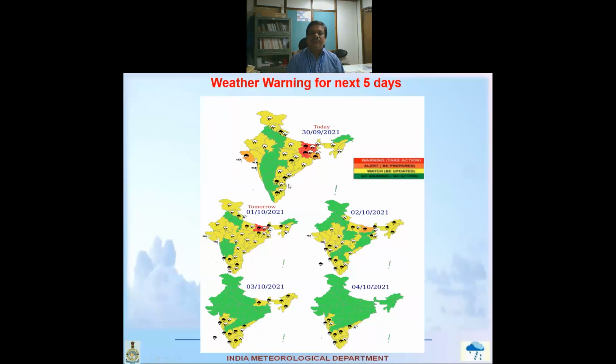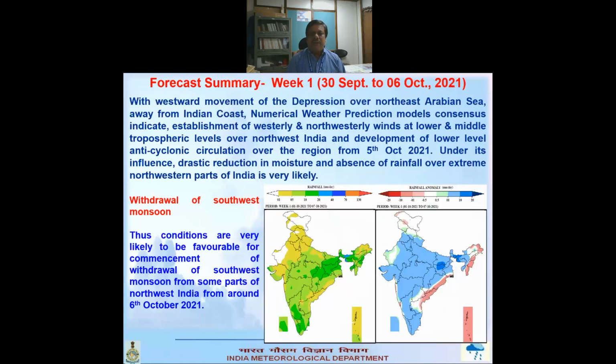We can see it, and also that will continue fast. Then it will be reducing and it will be reduced further. But over the southern peninsula, due to one trough in easterlies extending from southeast Bay of Bengal up to the Andhra coast, it is giving rainfall on the third, fourth and fifth day. So that is the situation in the first week.